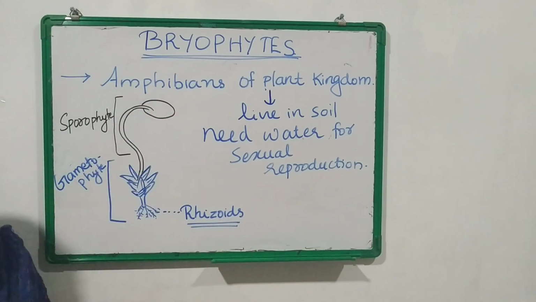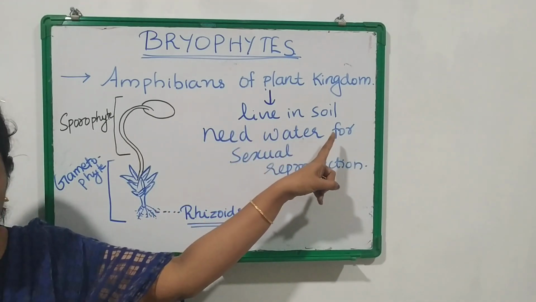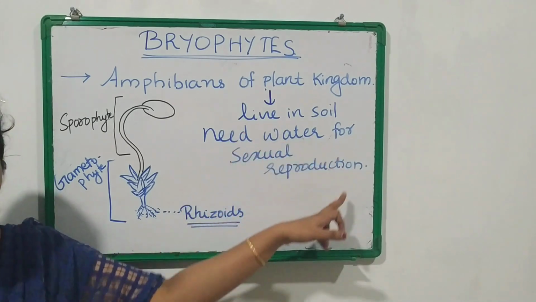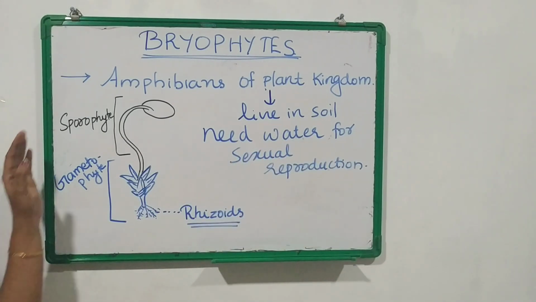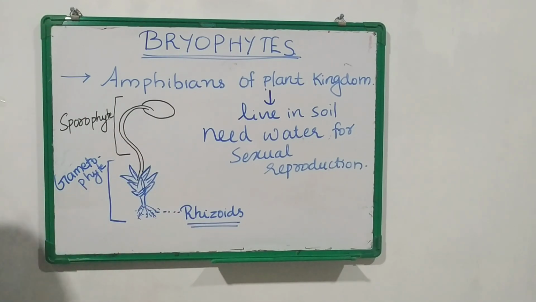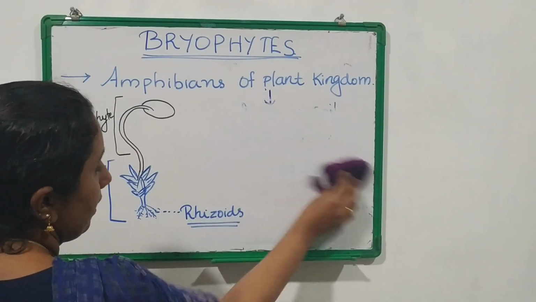So the first point is that bryophytes, they are known as the amphibians of plant kingdom because they live in soil, but they have to depend on water for their sexual reproduction. Then regarding the structure of bryophytes, okay, when we consider the structure of bryophytes, the structure is more differentiated than that of algae.